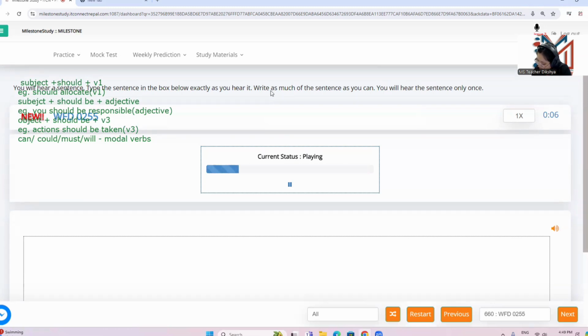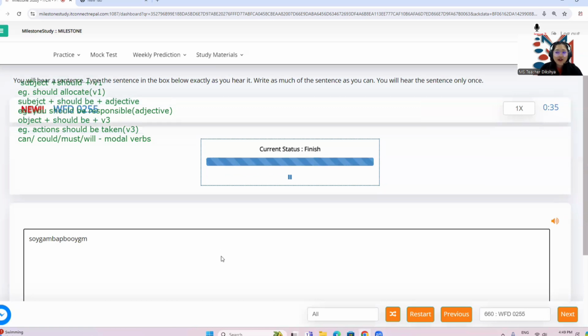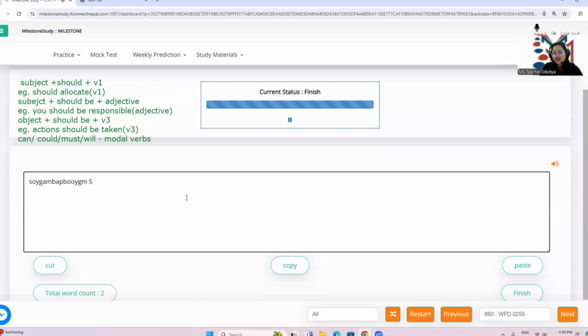Submission of your group assignment must be actioned punctually by one of your group members. All right, so this one was quite long. Let me write down the initials. The initial itself is very long. So the word count has to be 5. Okay, so quite long, right? All right, this kind of question, you might get it in the exam as well.